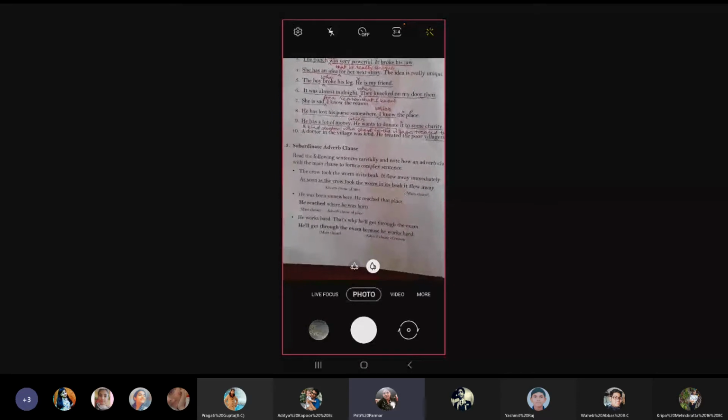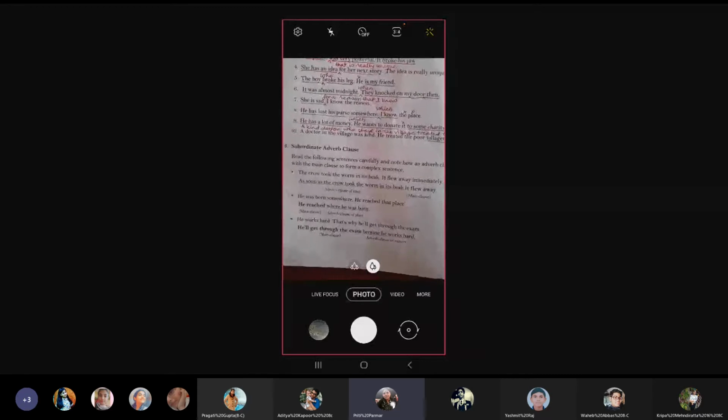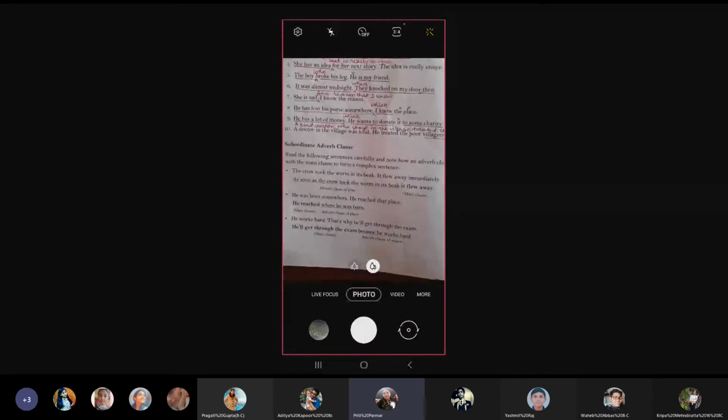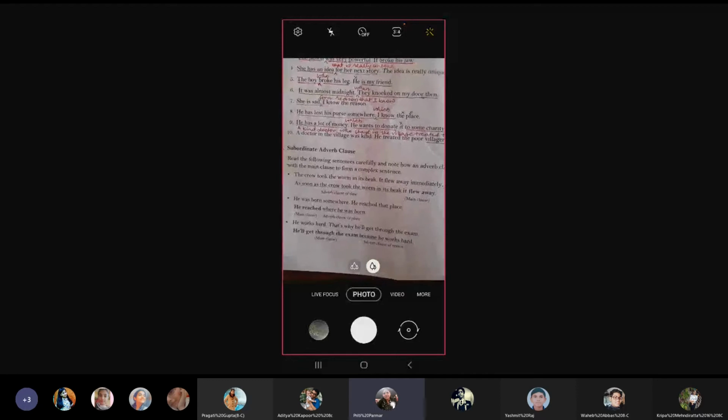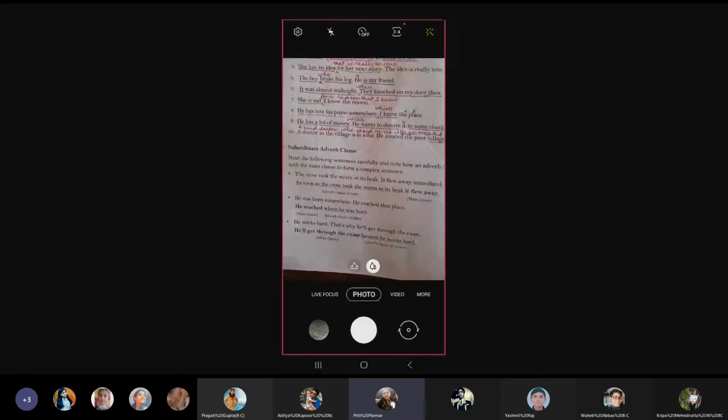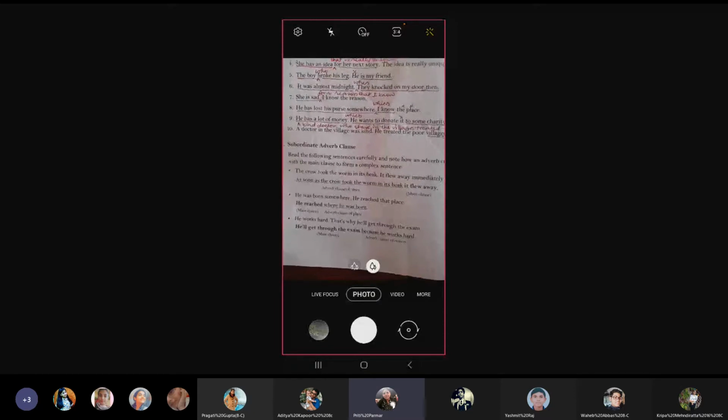So here, this is an adverb clause of time, which is saying as soon as the crow took the worm in its beak. And the main clause is it flew away. That means it is all in all complete. When it flew away, then it is this time telling us.